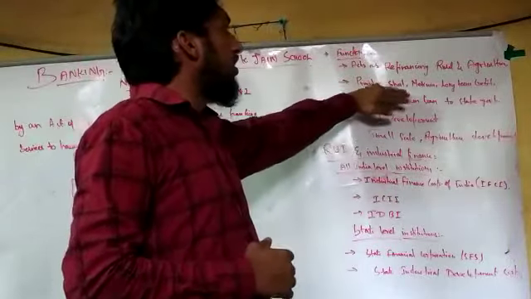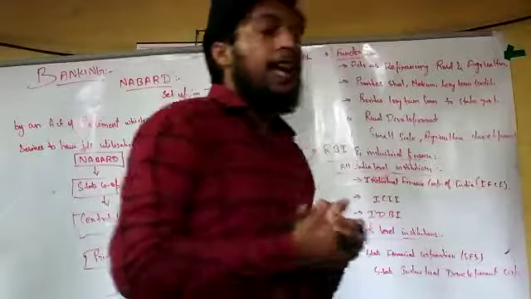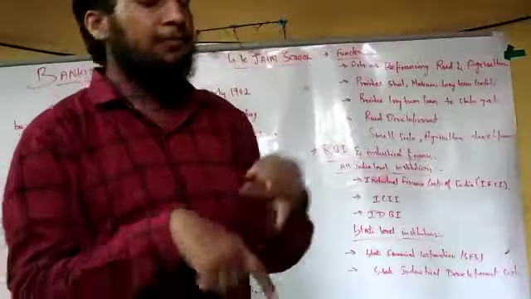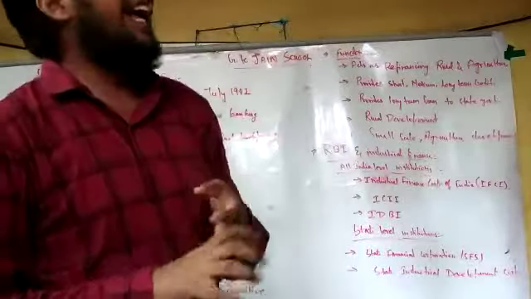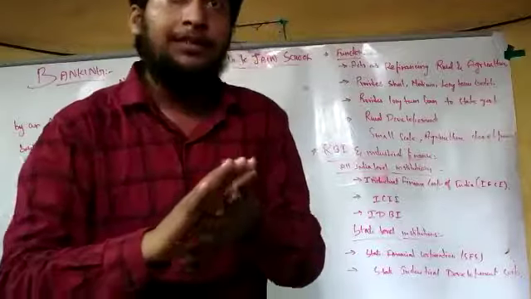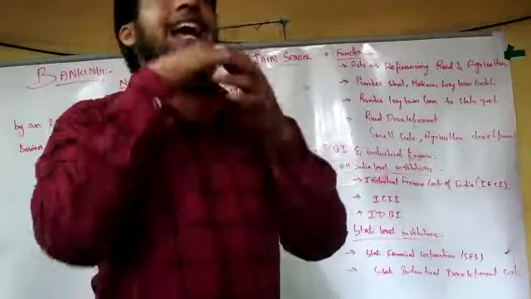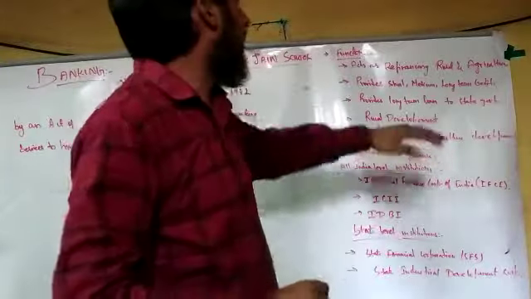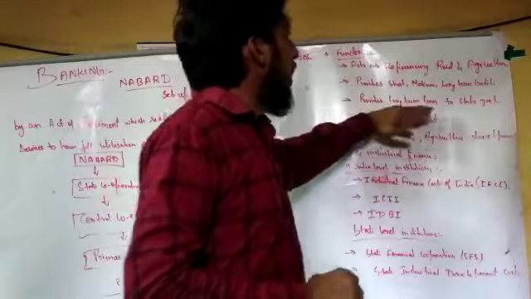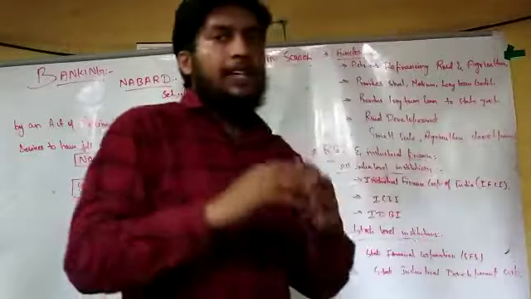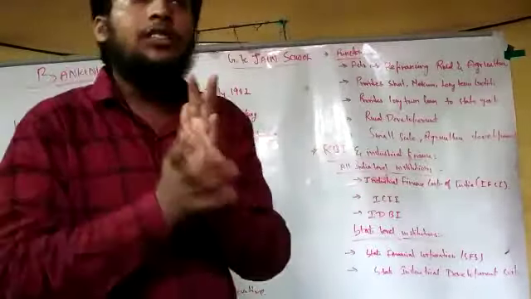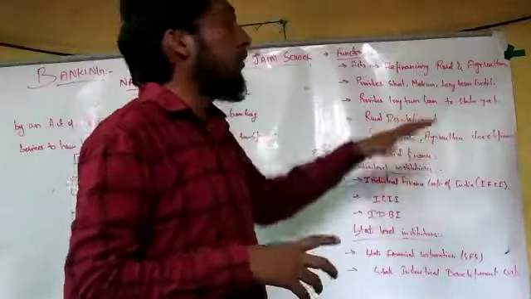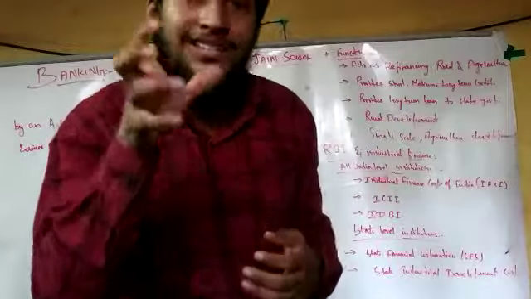Next one, provide short-term, medium and long-term credit. It was set up for the purpose of providing short-term, medium and long-term credit, to the state government as well as to the central government, as per the individual. If any individual needs it, that also can be done. Next, it provides long-term loans to the state government. The long-term loan of 20 years or 25 years was provided to the state government and especially to the central government.